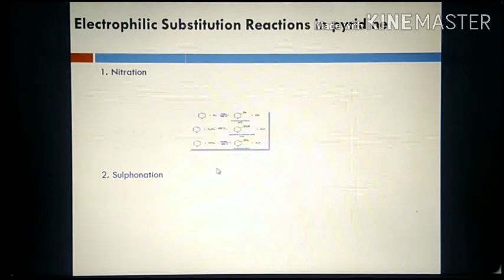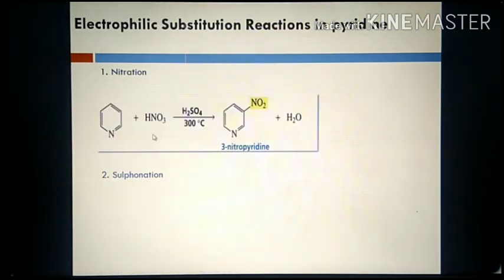Now let us see some electrophilic substitution reactions, like the nitration reaction. Pyridine reacts with the concentrated mixture of nitric acid and sulfuric acid at 300 degrees Celsius. This is the nitrating mixture. It leads to the formation of 3-nitropyridine. Here NO2 acts as the electrophile, that means a positively charged species, and it attacks at the 3 position. So 3-nitropyridine is the product you will get.